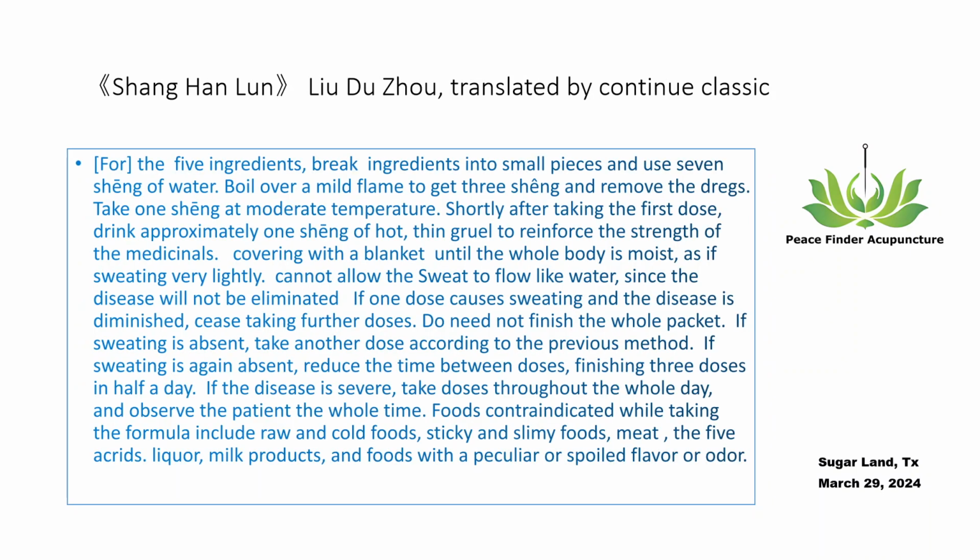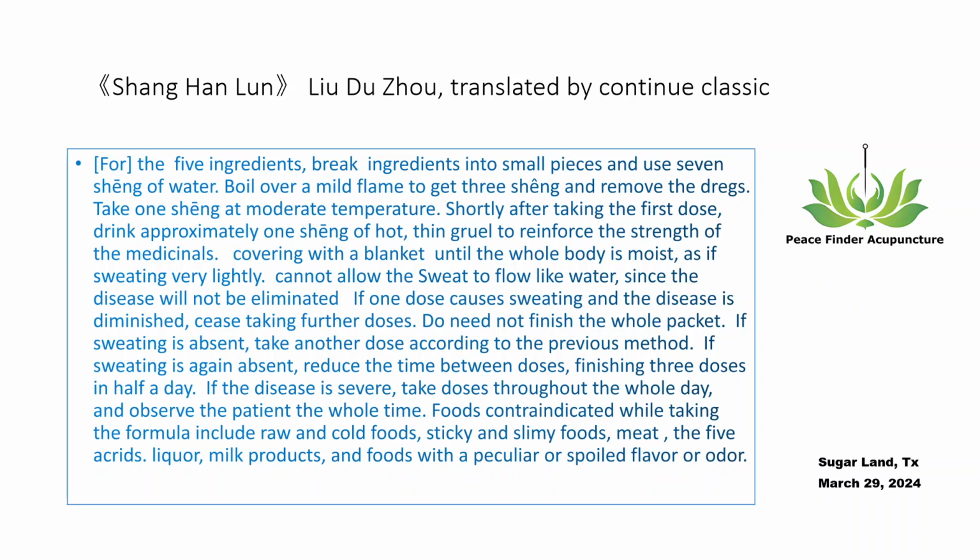Method of taking Guiji Tang. For the 5 ingredients, break the ingredients into small pieces and use 7 sheng of water. Boil over a mild flame to get 3 sheng and remove the dregs. Take 1 sheng at a moderate temperature.